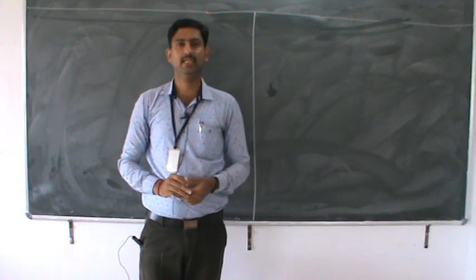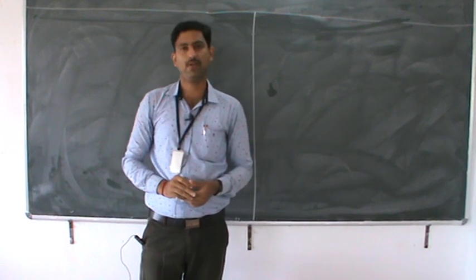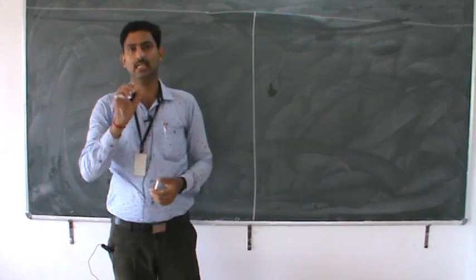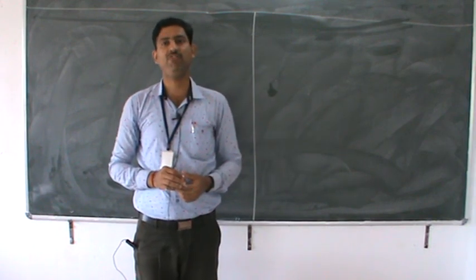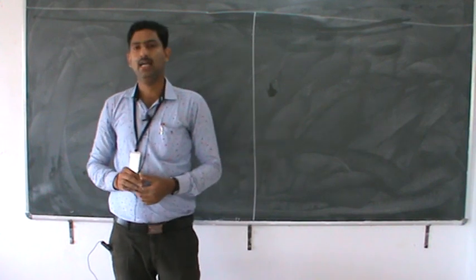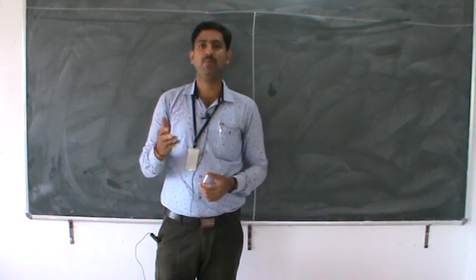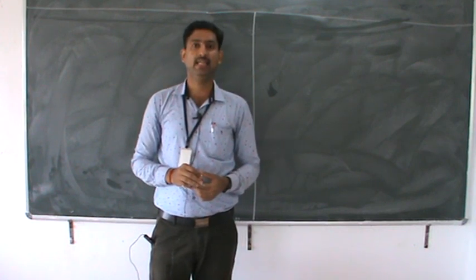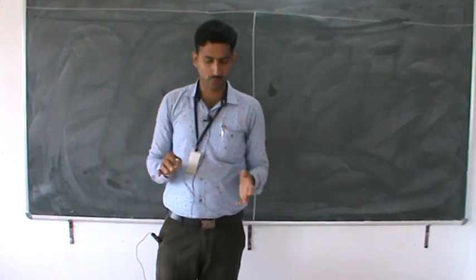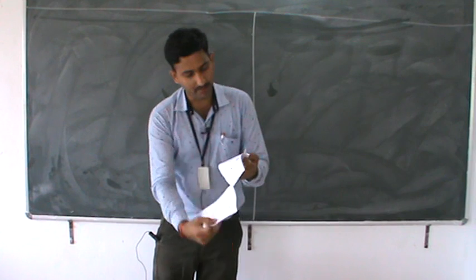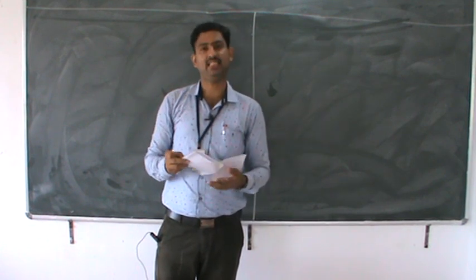Welcome, everyone. In the last session, we discussed some examples which are very important for exams. That is, if A and B are symmetric matrices of the same order, then show that AB is symmetric if and only if AB is equal to BA. After that, the skew symmetric matrices: if A and B are symmetric matrices of the same order, prove that AB minus BA is a skew symmetric matrix.